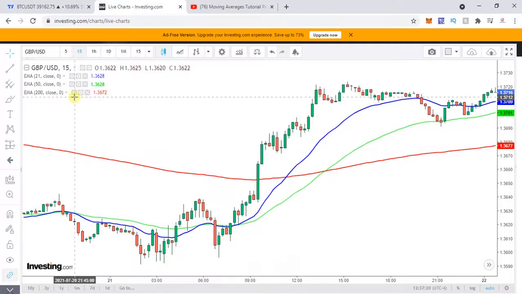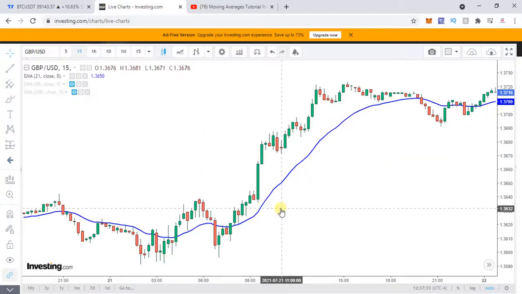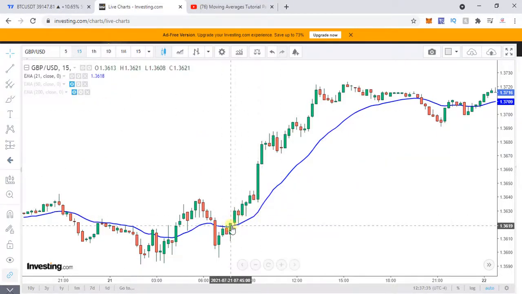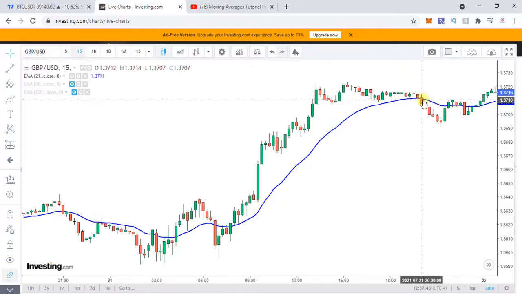Even in isolation, let's momentarily hide these two EMAs to explain what I'm trying to tell you. So I have hidden the 50 and 200. When the candle closes above the 21 EMA, you take a buy call. Supposing you're not looking at the 200, this is for day traders. When it fully closes below this, it's a sell.